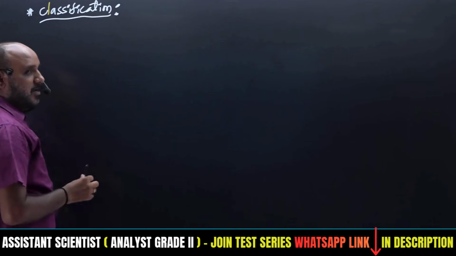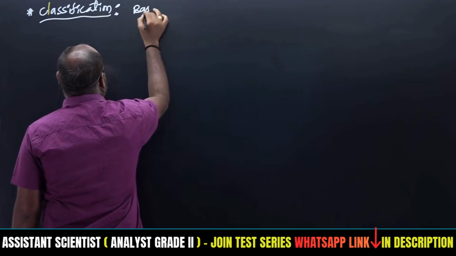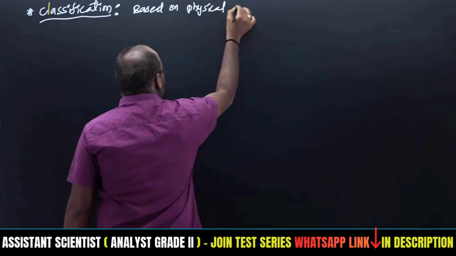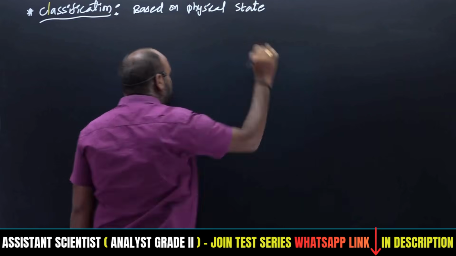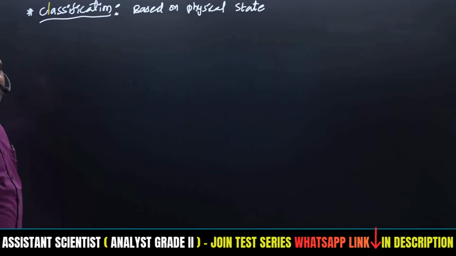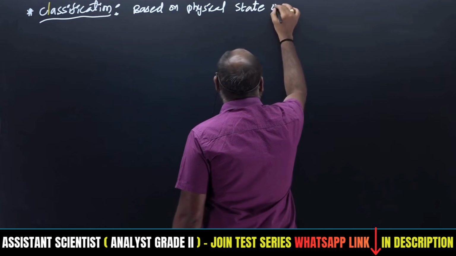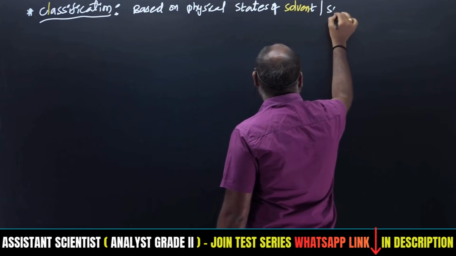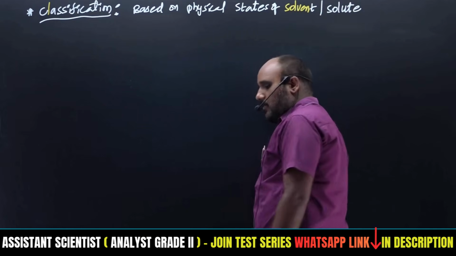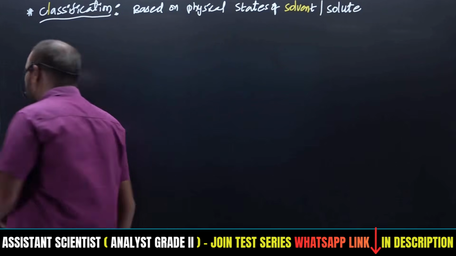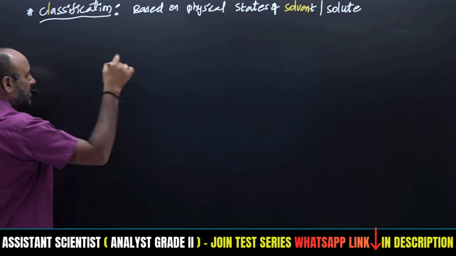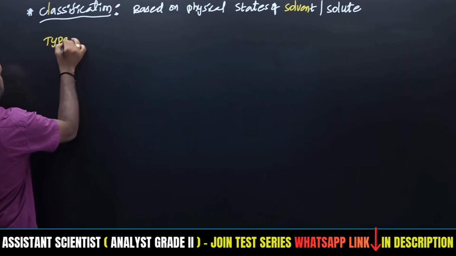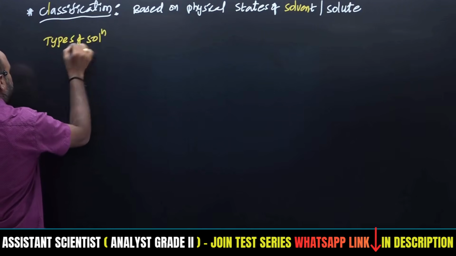This classification is based on the physical states of solvent and solute. The solvent is the major component and the solute is the minor component. In any situation, the major component is the solvent and the minor component is the solute. Based on that, we can get the types of solutions.